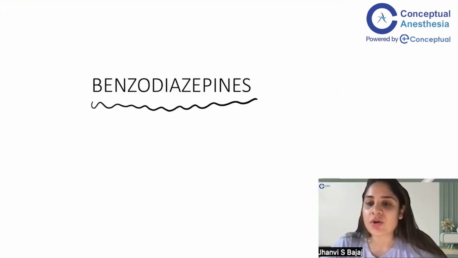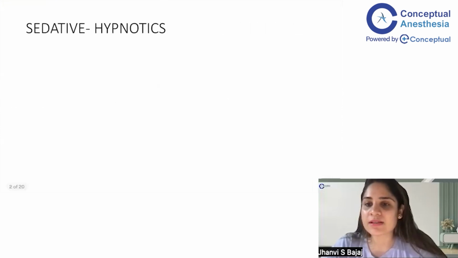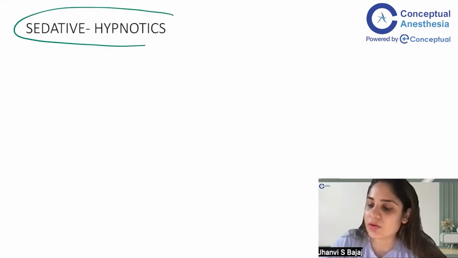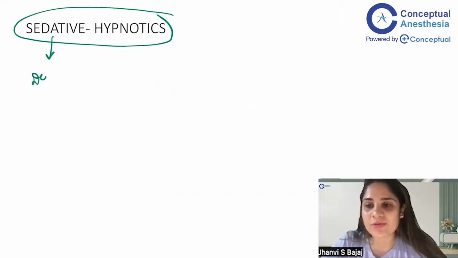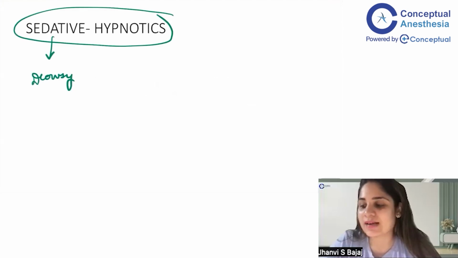All right. So first of all, we have to discuss what are these drugs or the class of drugs that we are going to discuss today. The class of drugs that we will be discussing is called sedative hypnotic. Now, what is the meaning of sedative? Sedative is to make you drowsy. So over a period of time, after 5 to 10 minutes of listening to me, you will start becoming drowsy. So that is a sedative.